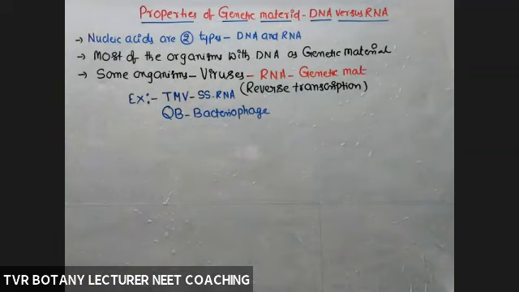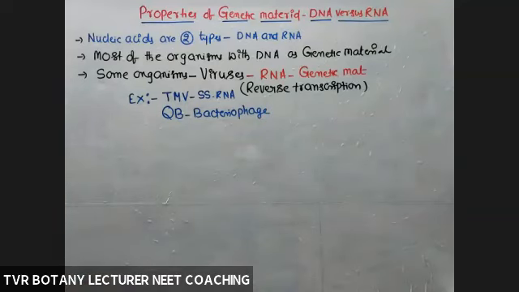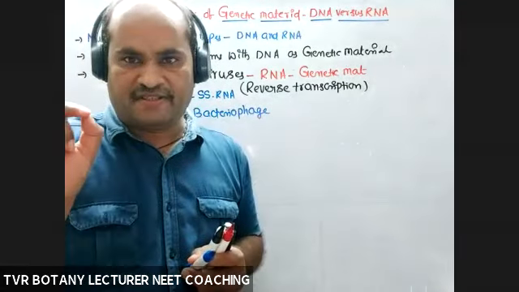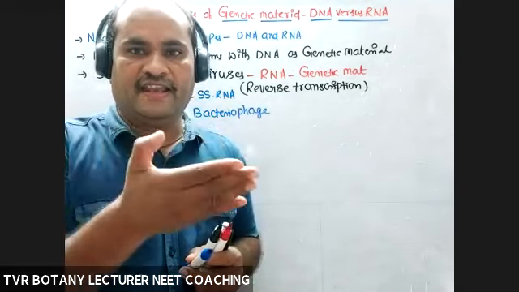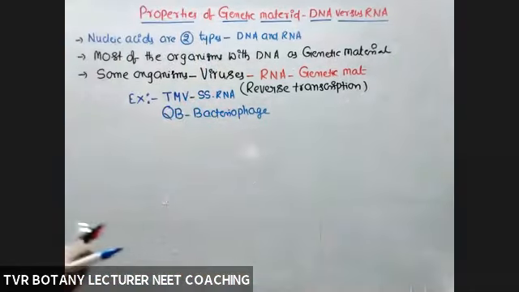In the experiment of Hershey and Chase, the genetic material present in that bacteriophage was a DNA molecule, but here it is a RNA molecule. So what is the type of genetic material present in bacteriophage? If they question you, DNA, RNA, either DNA or RNA, mostly bacteriophage.